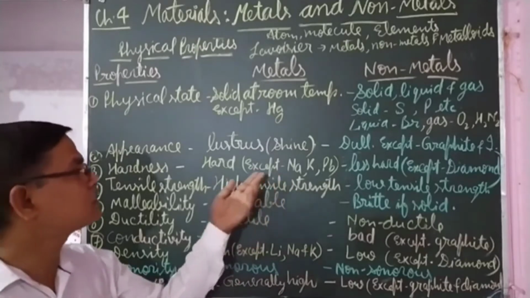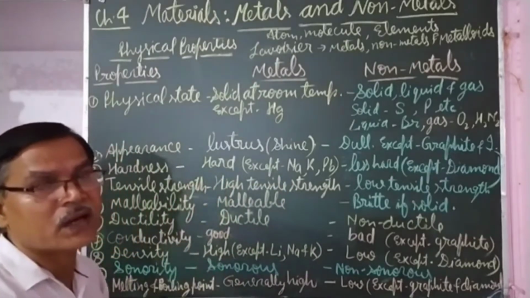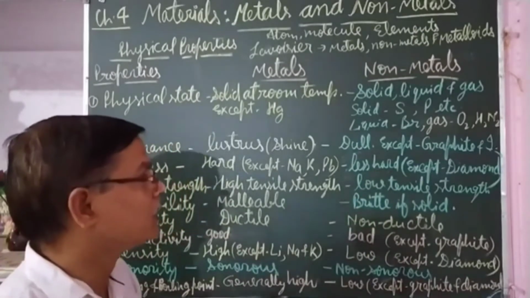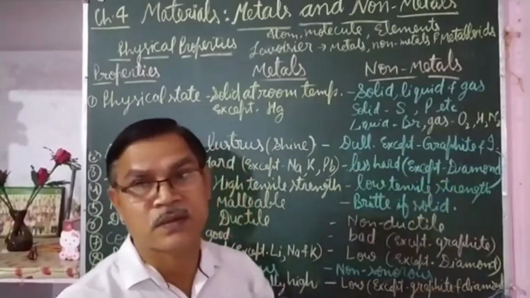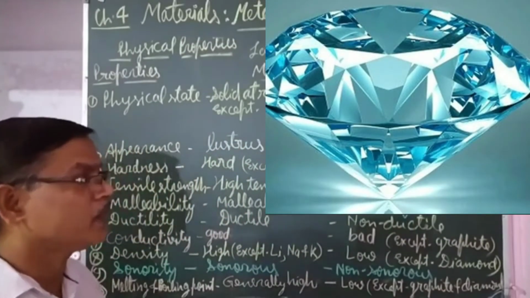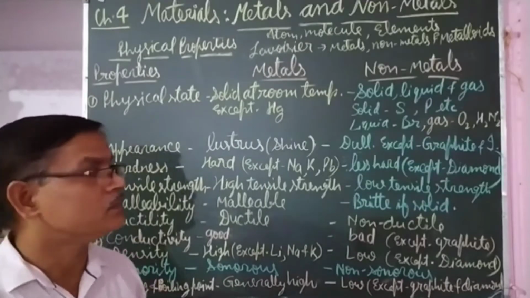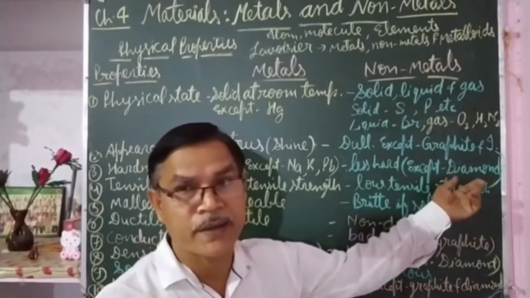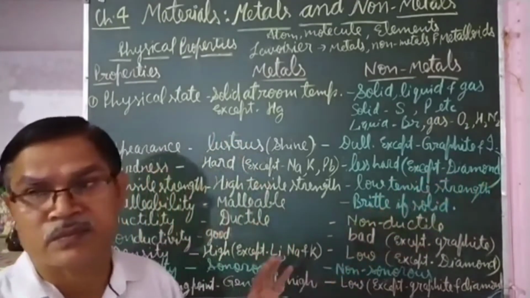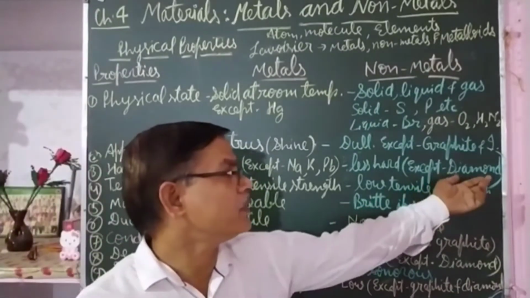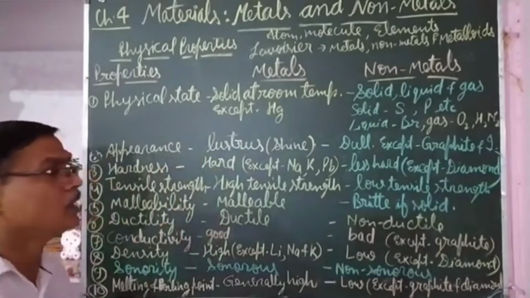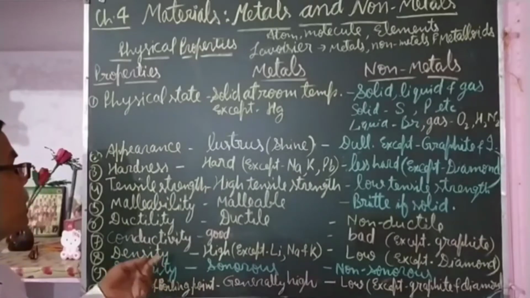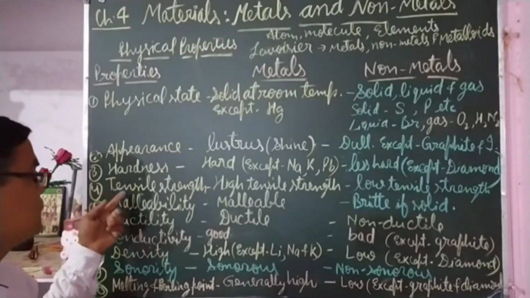So they are soft metals, although most metals are hard, and non-metals are comparatively soft, they are less hard, except diamond. Diamond is formed from carbon. Diamond, graphite, coal, these are forms of carbon. Diamond is the hardest natural material known till now, although it is a non-metal. Diamond is a non-metal. The next property is tensile strength.